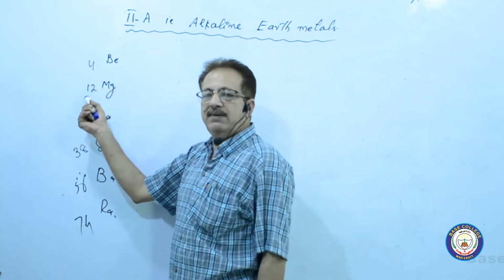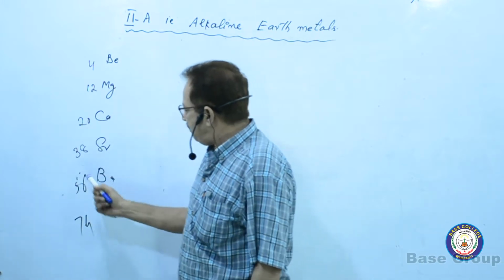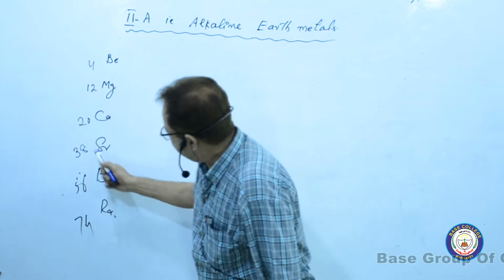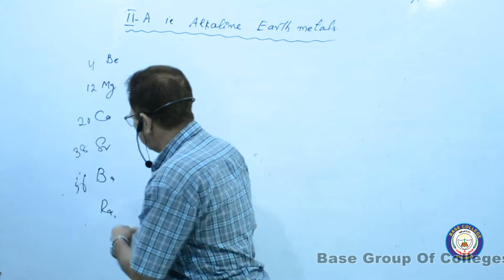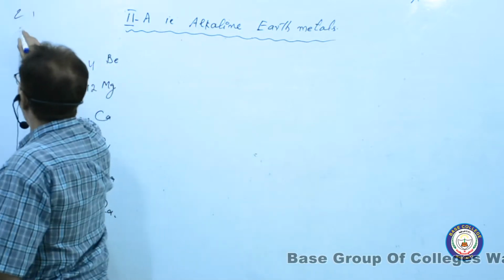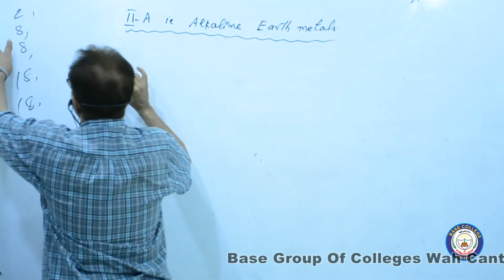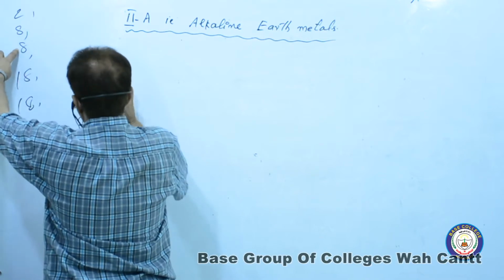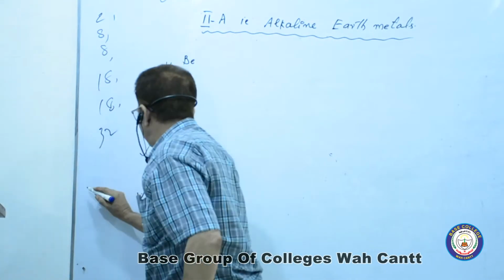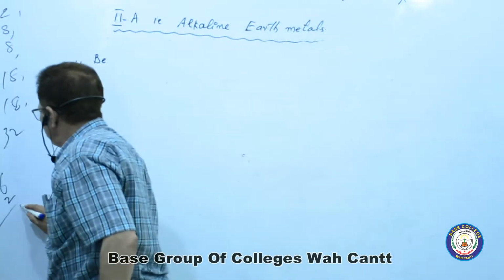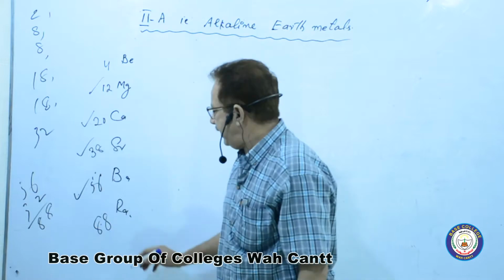4 plus 8, 12. 12 plus 8, 20. 20 plus 18, 38. 38 plus 18, 56. Now here you have to add 32 after this one, because 2, 8, 8, 18, 18 and 32. You have added here 8, here also 8, this one is 18, this one is 18 and 32. So 56 plus 32, that is equal to 88. Its atomic number will be 88.